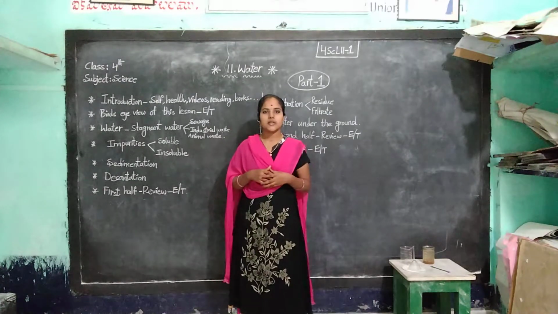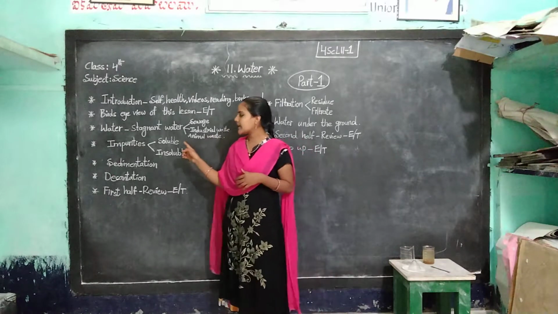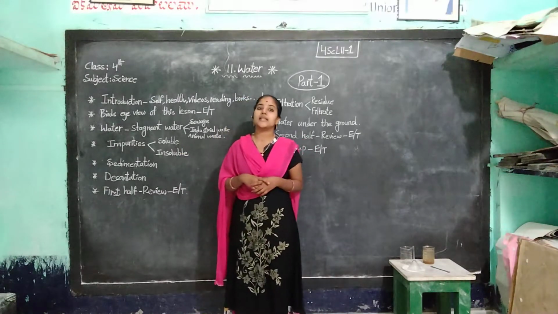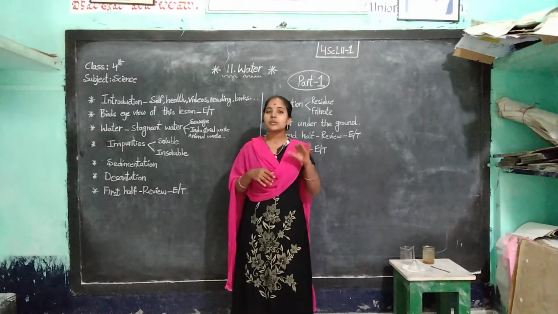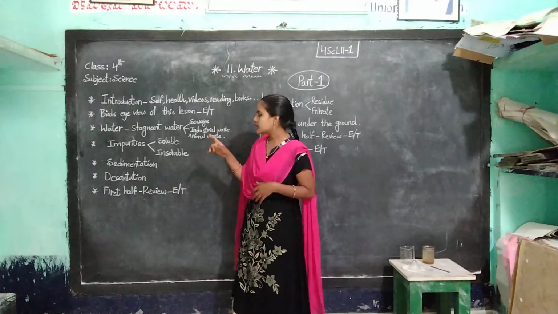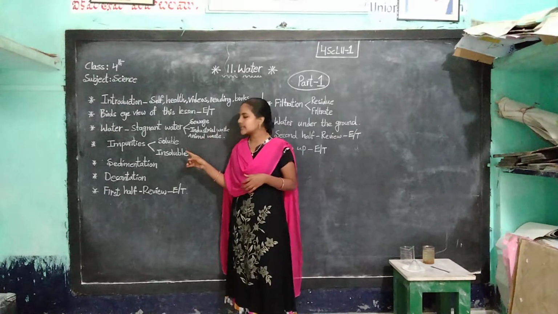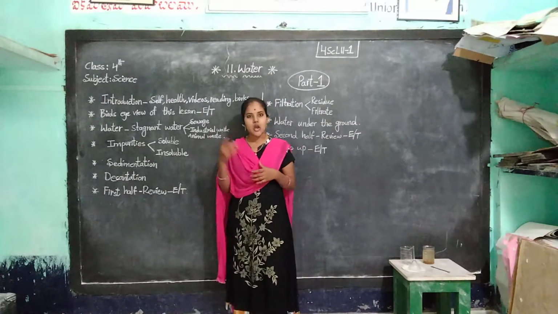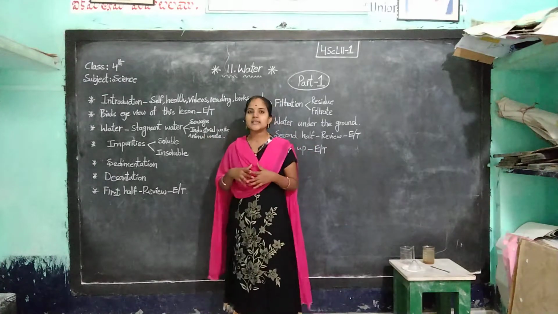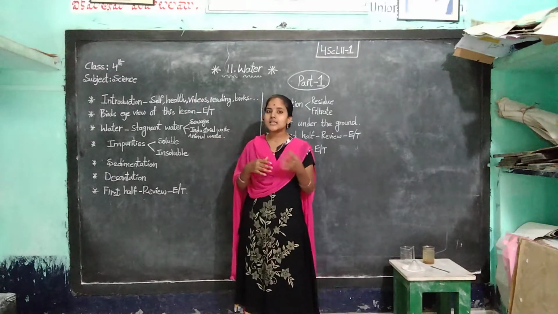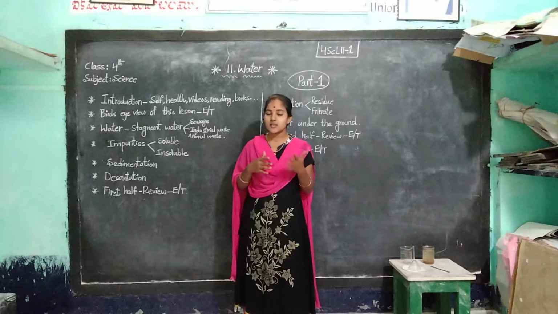Okay, here water contains two types of impurities. Impurities means minerals. Water contains two types of impurities. Those are soluble impurities and insoluble impurities. Soluble means soluble in water, and insoluble means the impurities that do not dissolve in water.